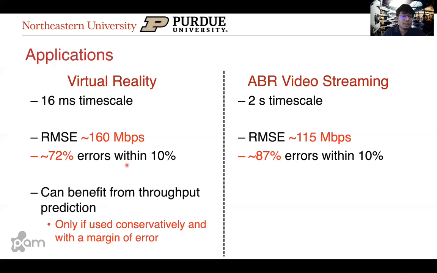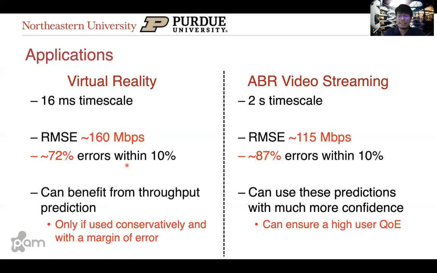And so for VR, we say that it can benefit from throughput prediction, but only if the predictions are used conservatively and the applications can tolerate a certain margin of error. While in the ABR case, these applications can use these predictions with much more confidence, thus ensuring a high user QoE.